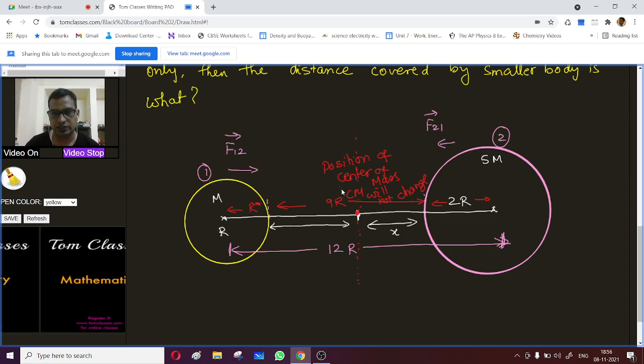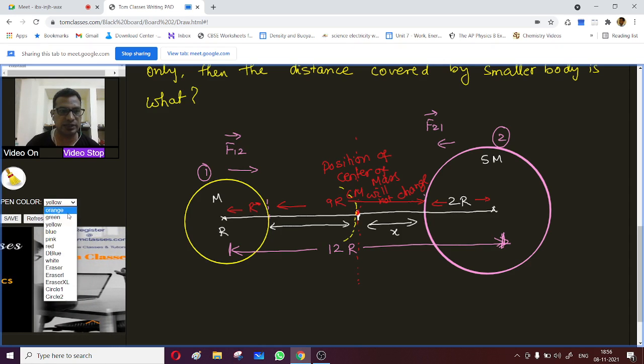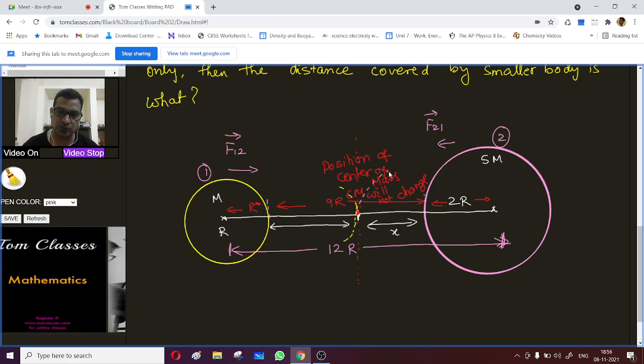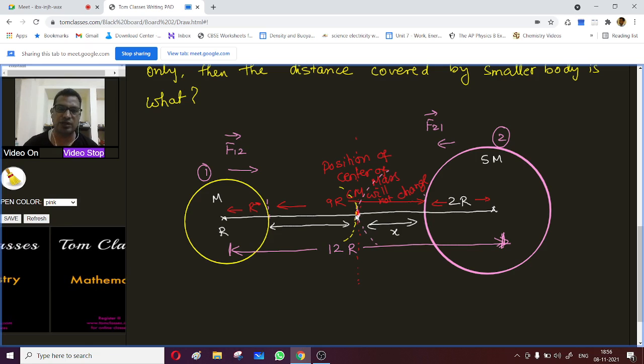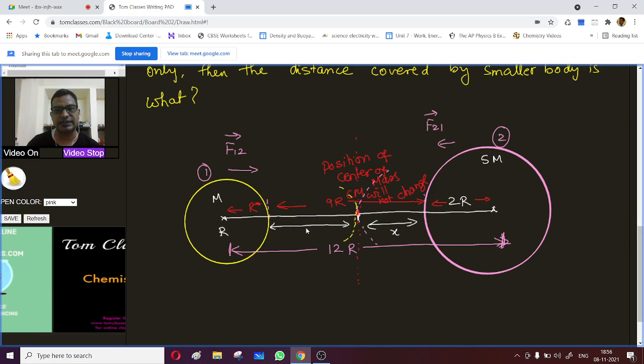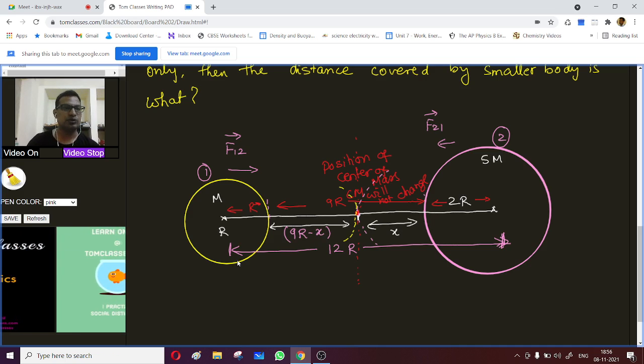So this body will come here, and then this body will move till this point. So they will come in contact over here. This total distance is 9r, so if this part is x, the other is 9r minus x. Is that okay?